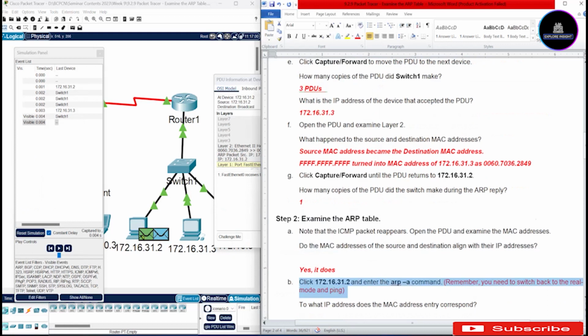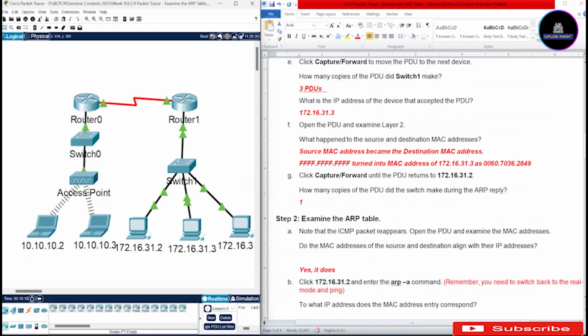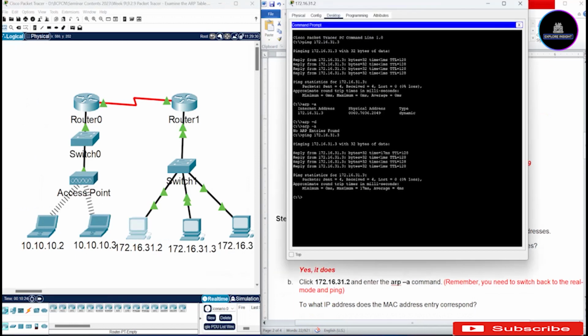In B, it says click 172.16.31.2 and enter the ARP space -A command. Remember, you need to switch back to the real-time mode and ping, okay? So leave the simulation mode, come back to the real-time mode, and once you're there, we are going to click on .2, which is here, and type ARP space -A.